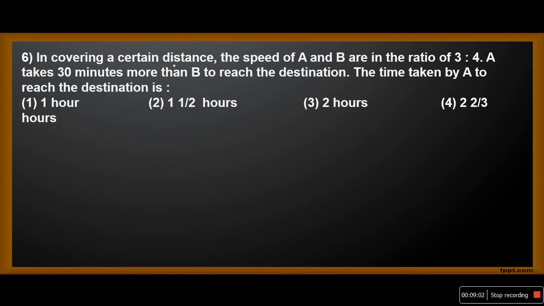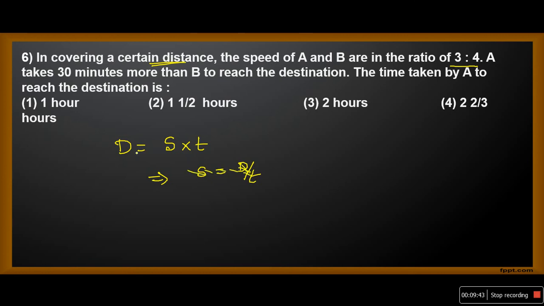In covering a certain distance, the speeds of A and B are in the ratio 3:4. A takes 30 minutes more than B to reach the destination. The time taken by A to reach the destination is? Now what is given? A certain distance. What is the distance formula? Distance equals speed into time, which implies speed equals distance by time. Is it clear?